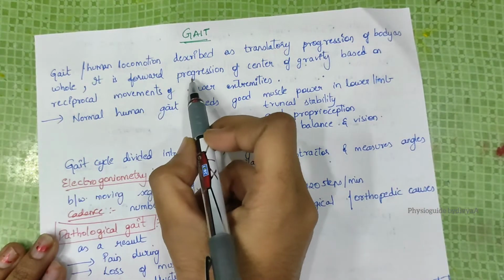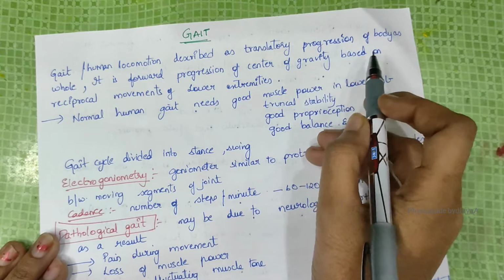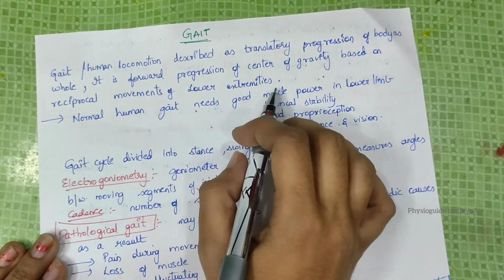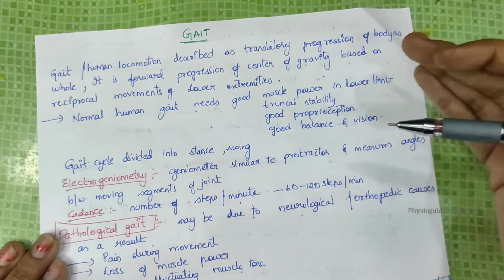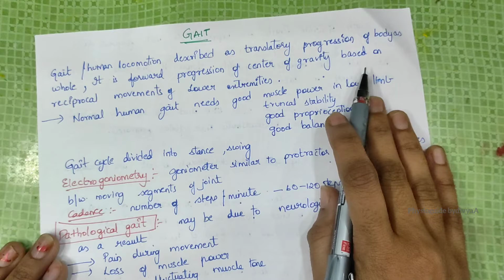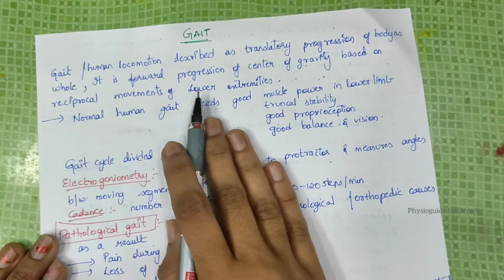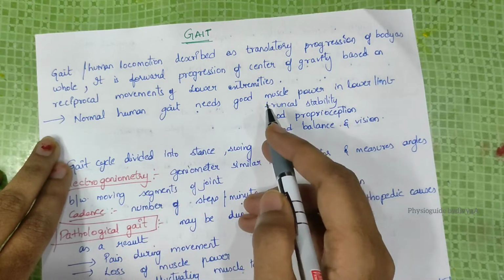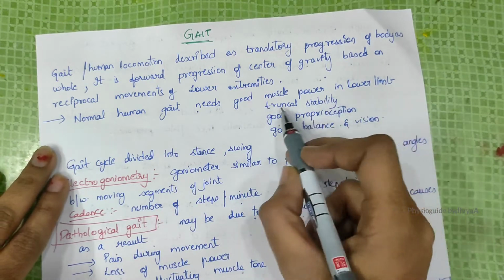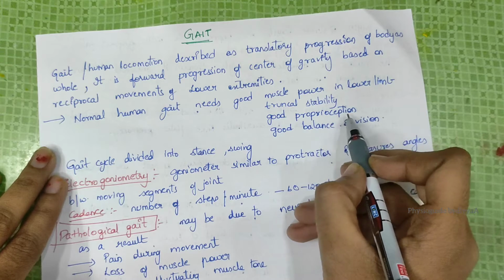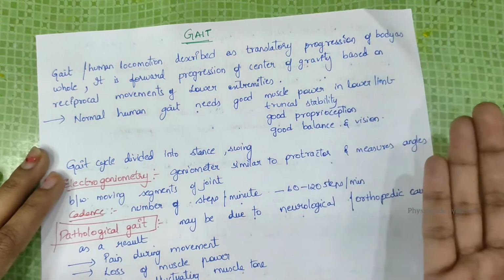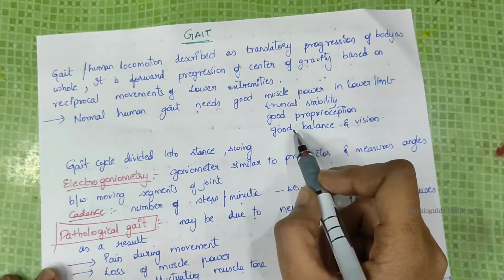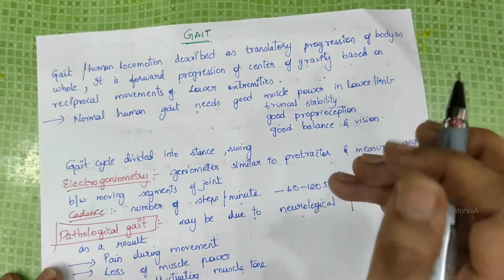It is a forward progression of the center of gravity based on the reciprocal movement of the lower extremities. Normal human gait needs good muscle power in the lower limbs, trunk stability, good proprioception, meaning your body's ability to sense movement, action and location, good balance, and good vision.